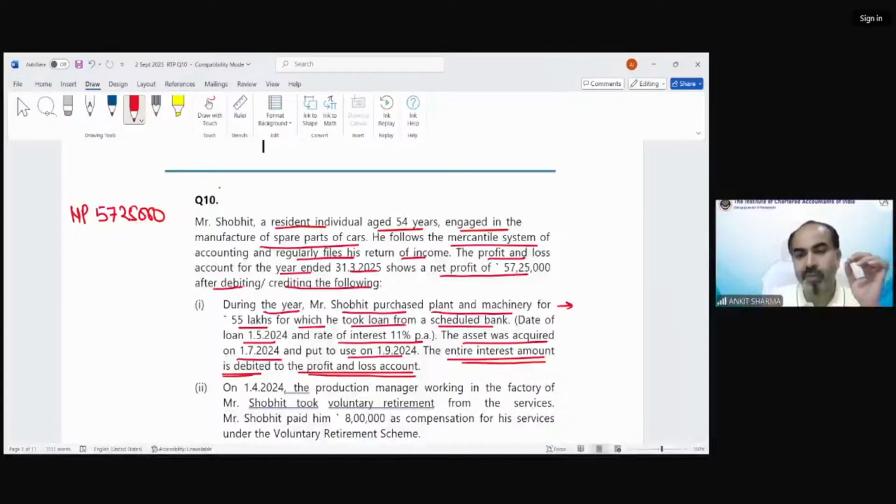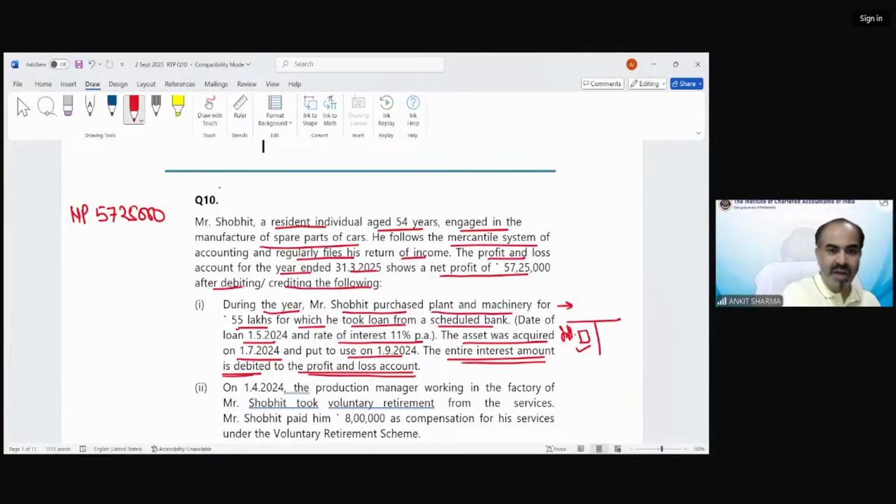They are saying whatever the loan interest was, we just debit the full amount of interest on loan in the P&L. Look, the value given is 55 lakh, at 11% per annum from 1st May. They have debited all the interest in P&L. So is it right or wrong?